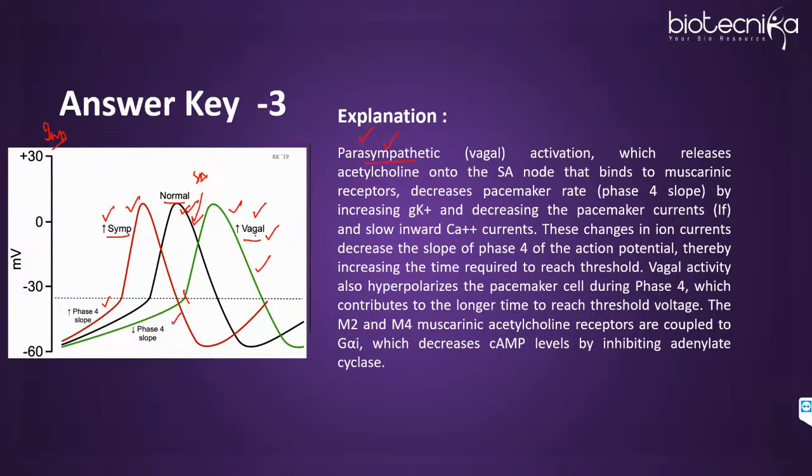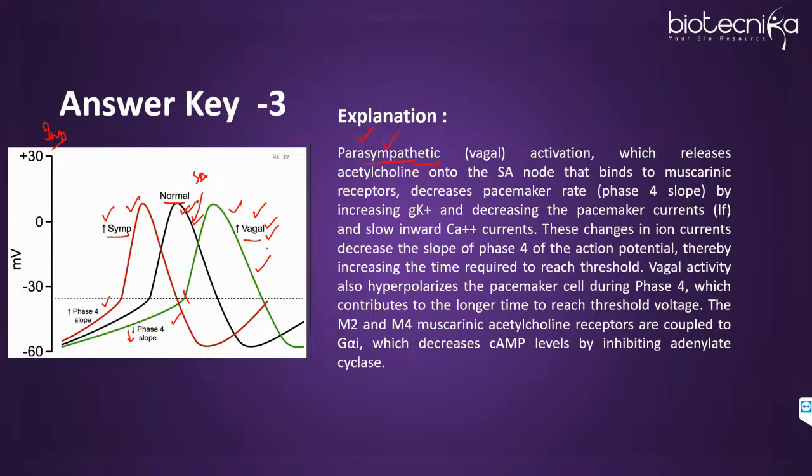When vagus nerves get activated, yes, Sayanti, right, it is decreasing. In the figure itself, you can see they have mentioned the phase 4 slope is decreasing, and for the red curve the phase 4 slope is increasing. So now when they ask you about vagal activity, remember it is the parasympathetic division that gets activated.